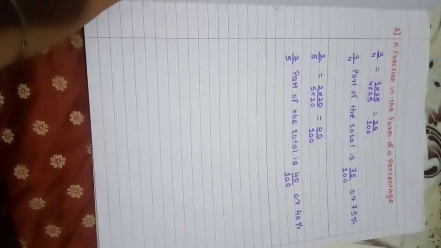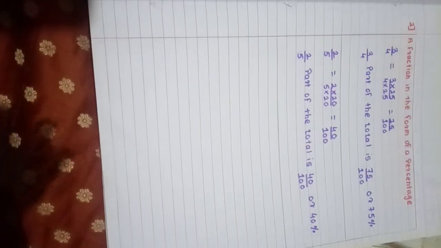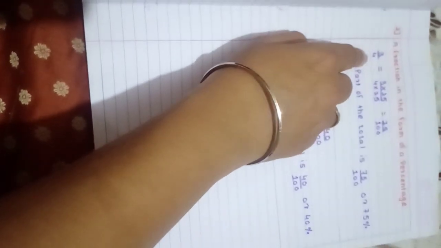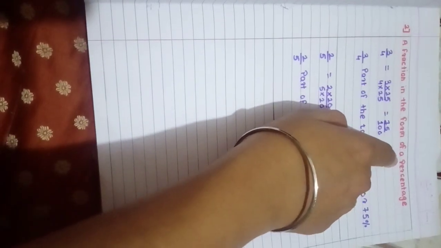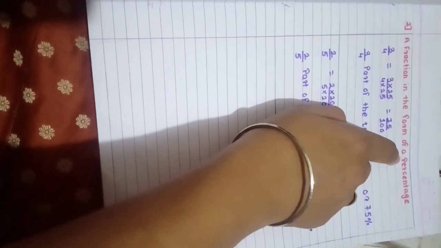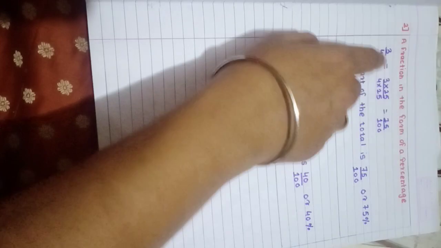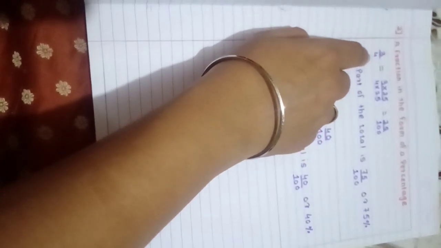Now we'll see a fraction in the form of percentage. Okay, we'll do the reverse. A fraction is given, see 3 upon 4. You have to convert it into a percentage. How can we convert? We have already seen this in the earlier chapter. See, in the denominator we want 100.